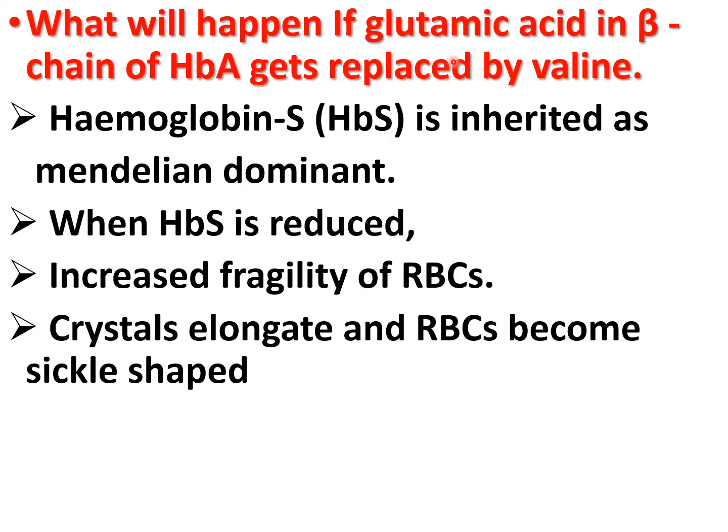What will happen if the glutamic acid in the beta chain of adult hemoglobin is replaced by valine? It produces a variant, sickle cell hemoglobin, which is inherited as Mendelian dominant. One glutamic acid in each beta polypeptide chain of adult hemoglobin at position 6 is replaced by valine.